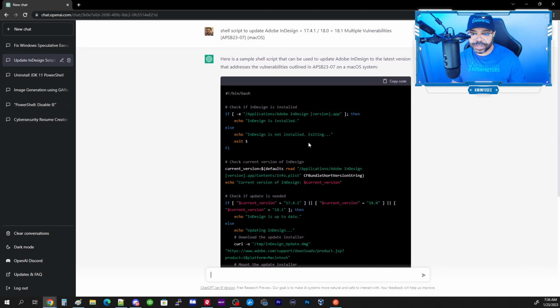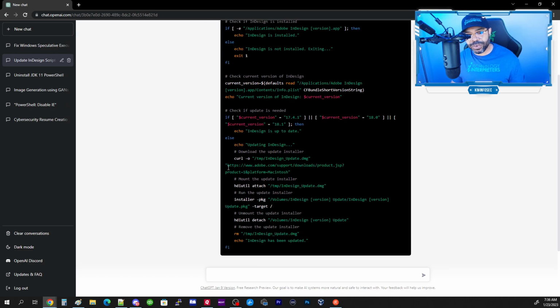Looks like based on what I was seeing here, the repository where it tries to pull the application download doesn't necessarily exist. I tested this. This has probably been updated. Because remember, ChatGPT is not live right now, so the link is no longer active. But here's the vulnerability script that it generated for that.